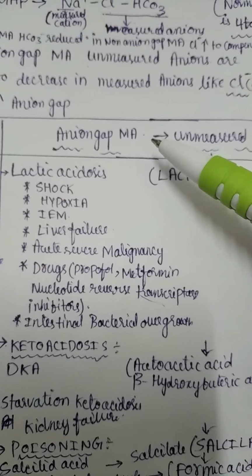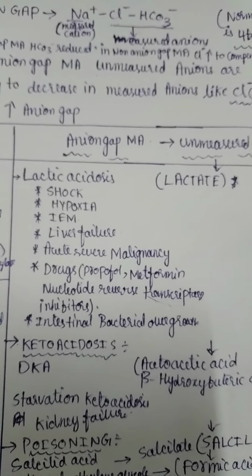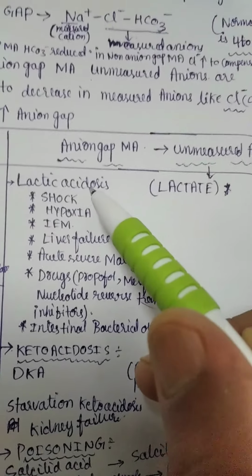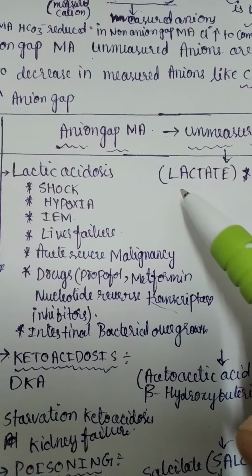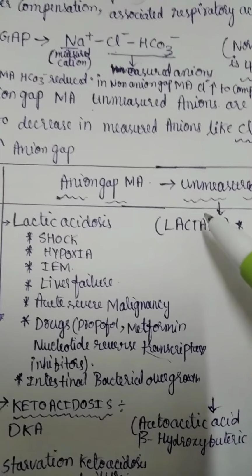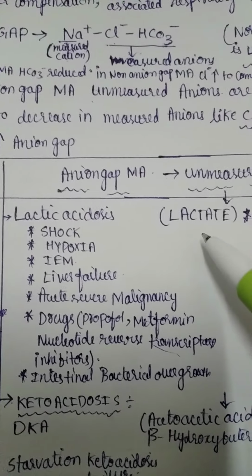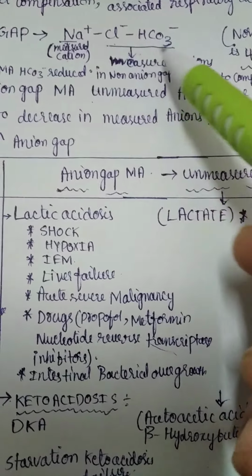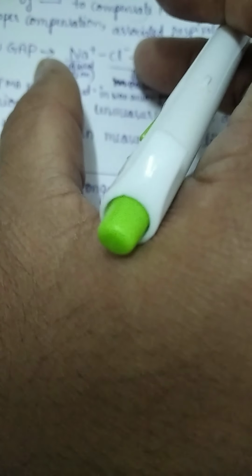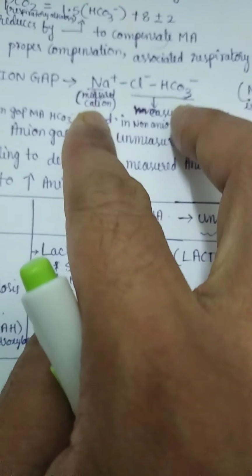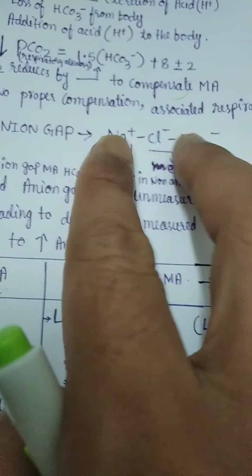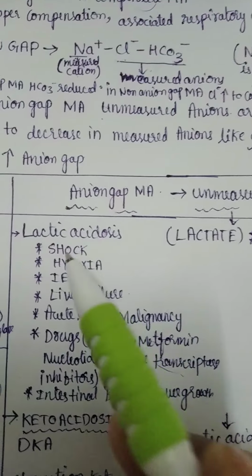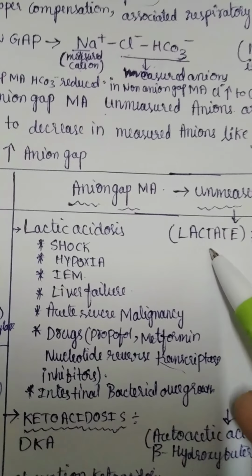Now we will come to anion gap metabolic acidosis and the unmeasured anions present in different conditions. In lactic acidosis, the unmeasured anion is lactate. So I already told, if these unmeasured anions like lactate are increased, the measured anions will be decreased, leading to more gap between cations and anions. There will be more anion gap, leading to anion gap metabolic acidosis. So here in lactic acidosis, the unmeasured anion is lactate.